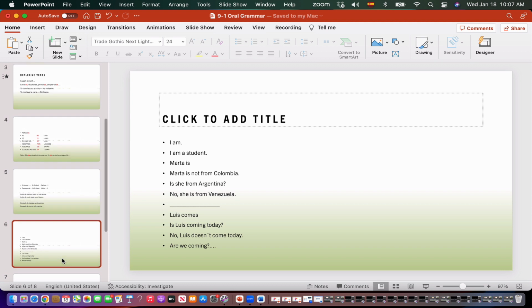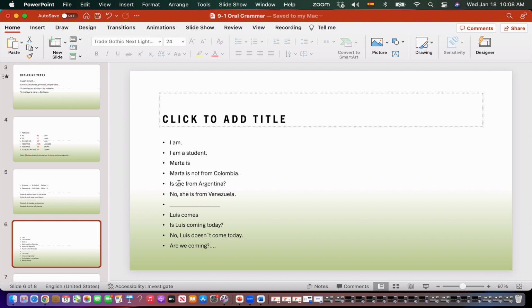Now, here we have these situations. I am. Remember, the verb to be: yo soy. And if you say I am a student, remember that in Spanish the a cannot be used in this case, so it has to be yo soy estudiante. That's the right way to say something like this. Marta is, Marta es. Marta is not from Colombia will be Marta no es de Colombia.